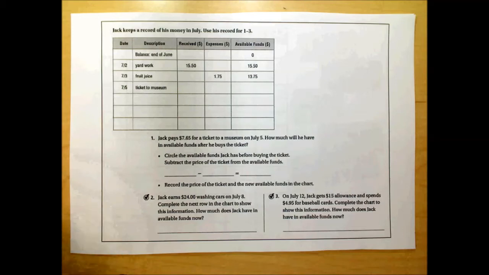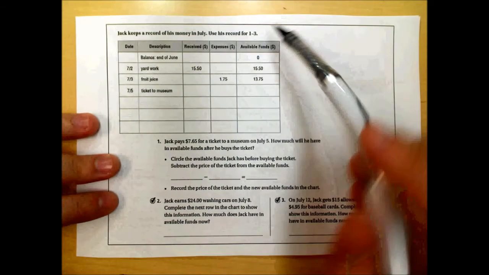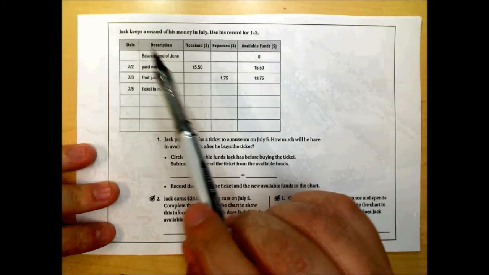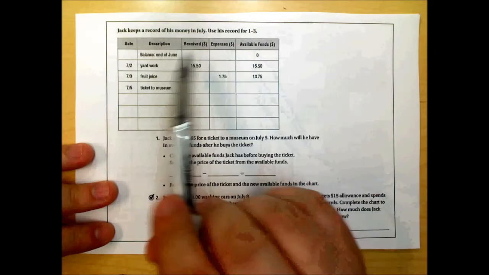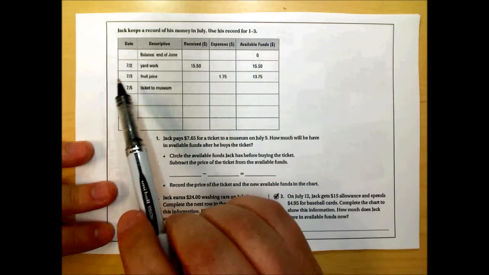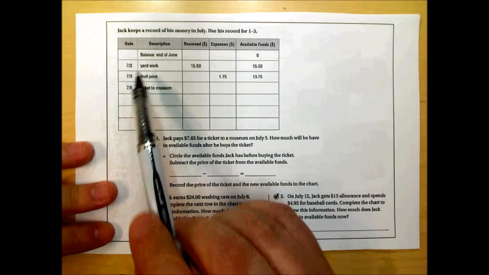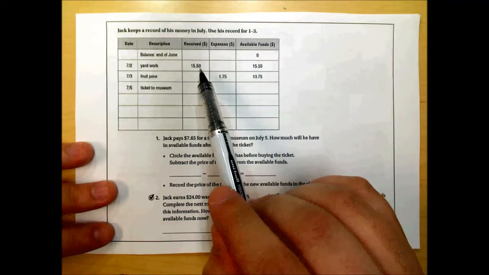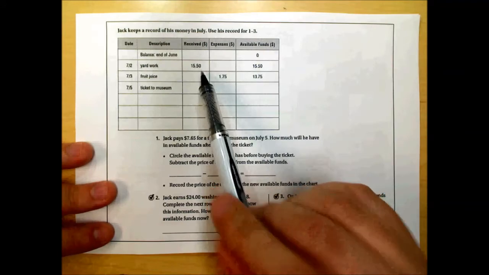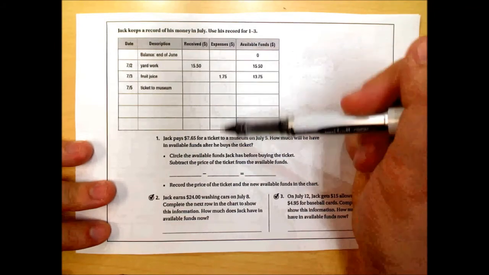So I'm going to talk about how to keep financial records. Here we have a record of Jack's money in July. At the end of June, he had zero money. And then here it shows on July 2nd, he did some yard work and he earned $15.50. Now, we have a received column and an expenses column.